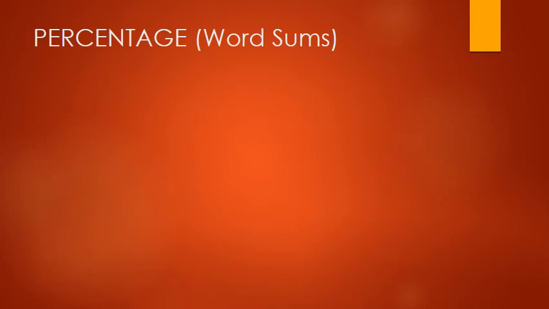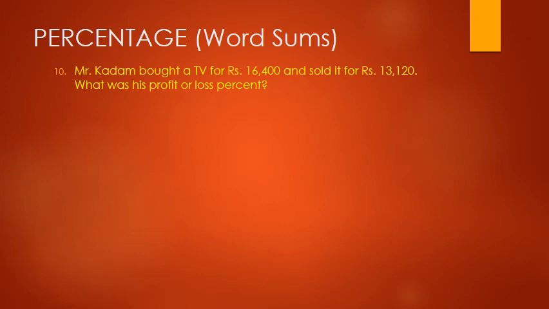Children, let's come to the last question of this exercise. Question number 10 says, Mr. Kadam bought a TV for rupees 16,400 and sold it for rupees 13,120. What was his profit or loss percent? So let us see how we are going to solve this word sum. Cost price of TV is equal to rupees 16,400. Cost price means the price at which he bought the TV. So it is rupees 16,400.